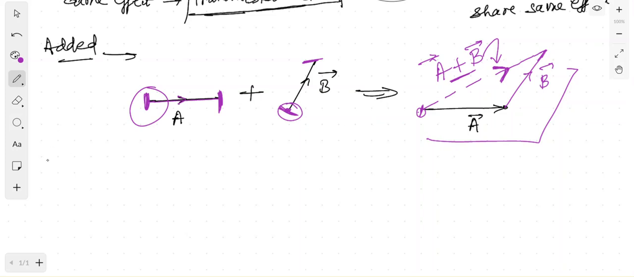Now there is one question which the state government department used to give again and again. What is that question? Whether vector addition is commutative or not.